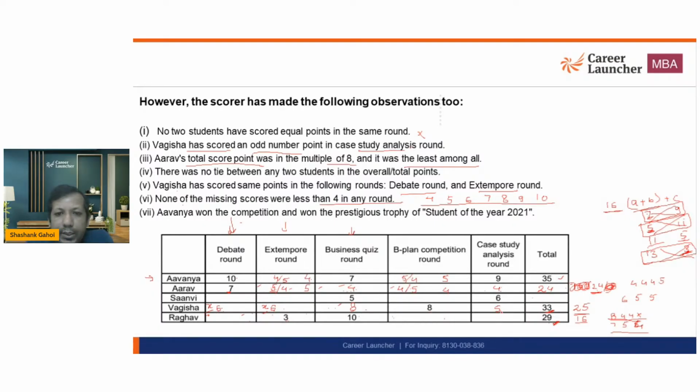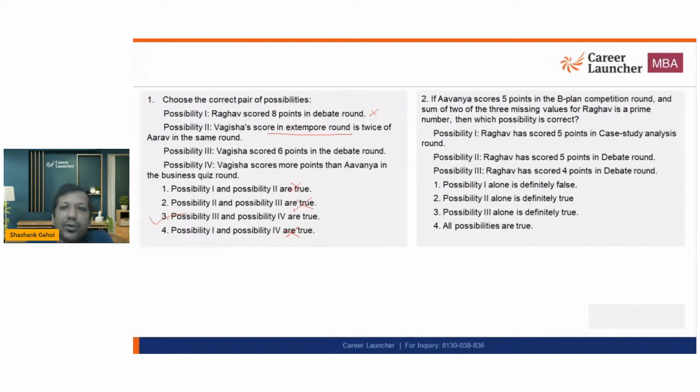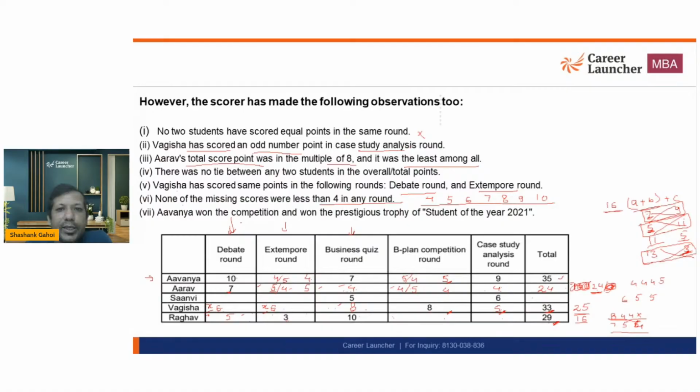Now I am getting, so I can say 5, I cannot have 5 over here, I cannot have 5 over here, क्योंकि 5 यहाँ पे तो यहाँ नहीं आएगा, 5 यहाँ पे तो यहाँ नहीं आएगा, तो 5 एक ही जगह आ सकता है, वो है ये, that is this. So the only arrangement I am getting, that is going to be, राघव का डिबेट में 5 आ सकता है, and that is going to be this, that is going to be option this. So this is the possibility that we were talking about, and this is 5.